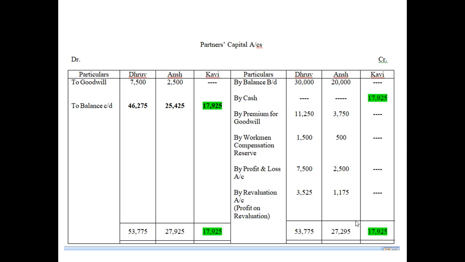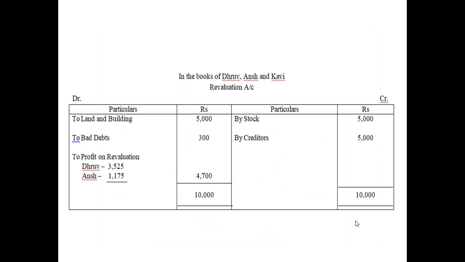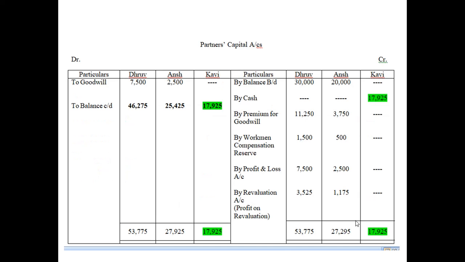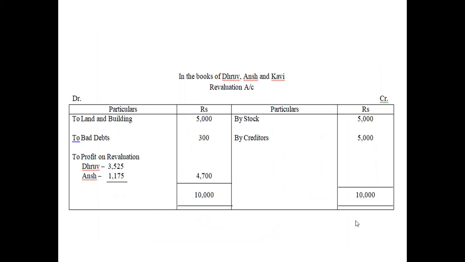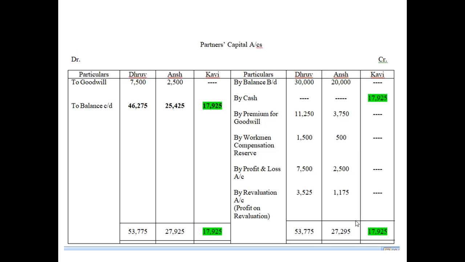Now there is a profit on revaluation, so this profit on revaluation will be credited to their capital accounts. There was one item in the fifth journal entry, which is goodwill, isn't it? So this goodwill is to be debited. You have to debit the item.